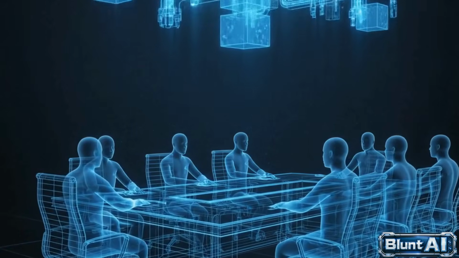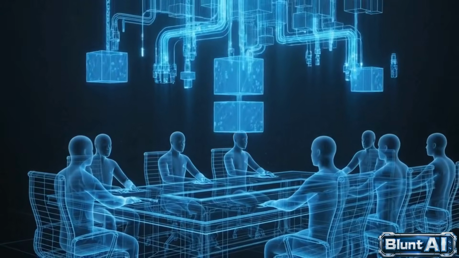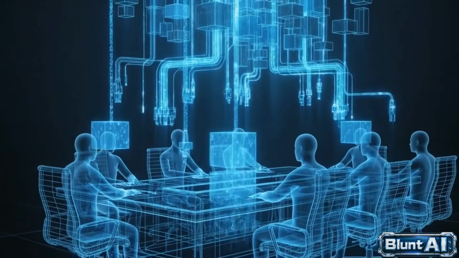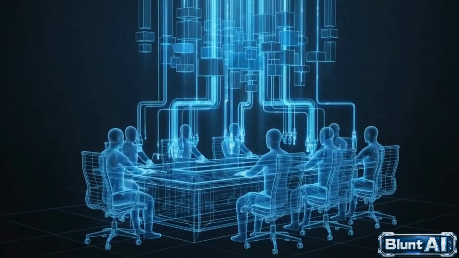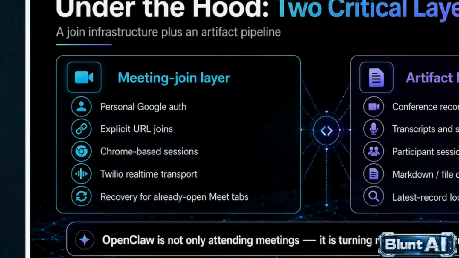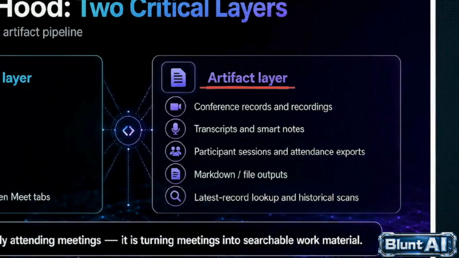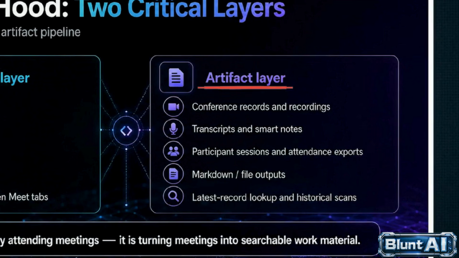Getting a software system to seamlessly attend and process a live human conversation requires an entirely new underlying architecture. This diagram breaks down two critical layers. On the left, the meeting join infrastructure uses Google authentication, explicit URLs, and Twilio transports to establish a presence. On the right, the artifact layer parses unstructured dialogue into retrievable files, compiling transcripts, smart notes, and attendance records.